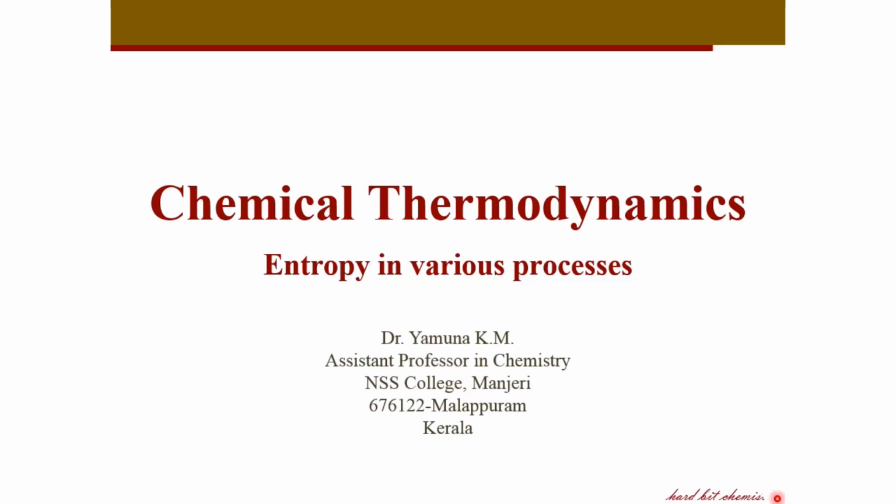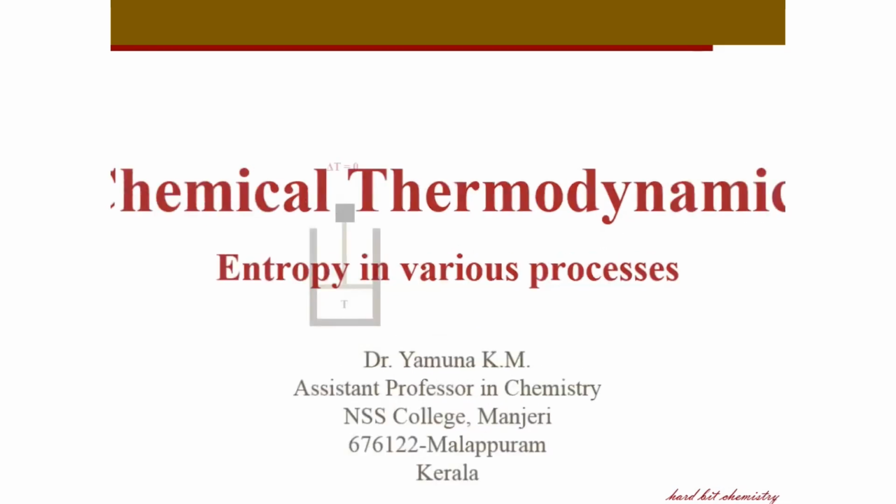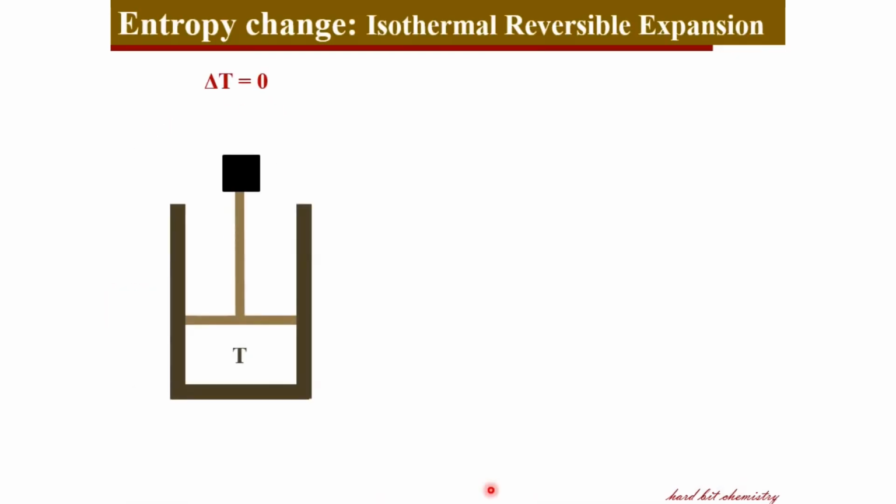So friends, in this episode of our chemical thermodynamics discussion, we are seeing entropy change associated with various processes. Let's first see isothermal reversible expansion. In isothermal expansion, the change in temperature is zero. That means the internal energy change is zero, or the internal energy of the system remains constant.